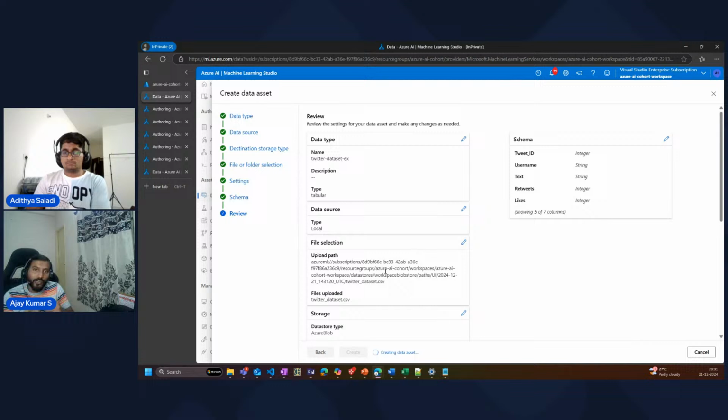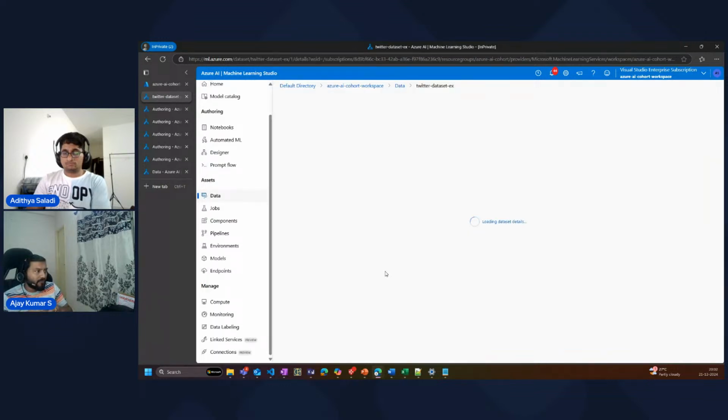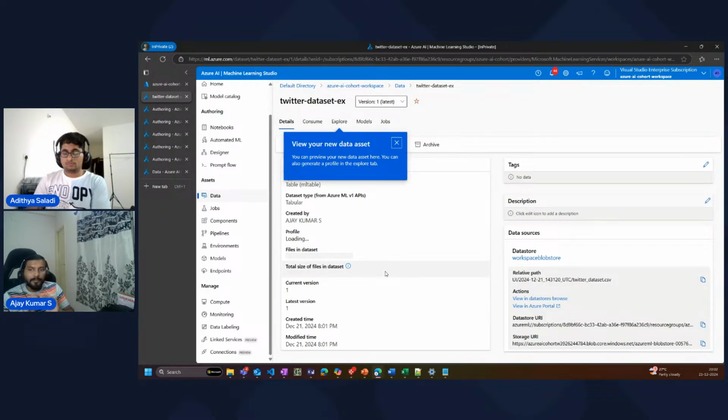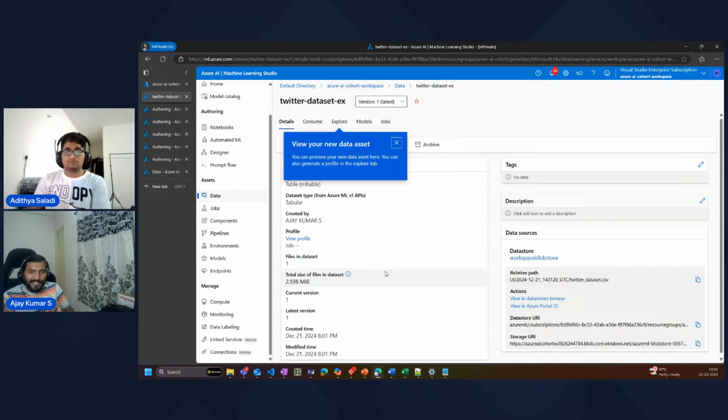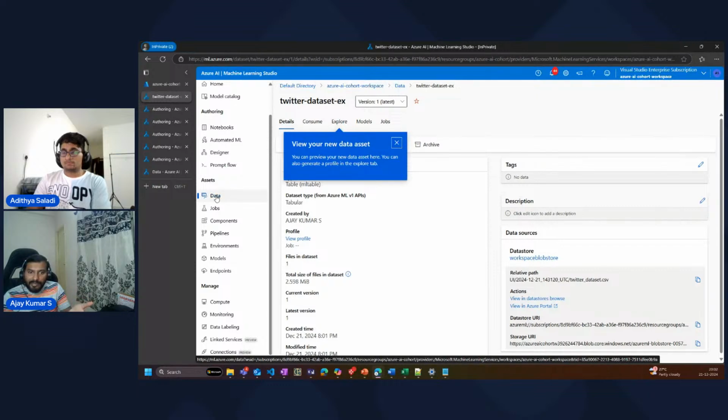So this is how you can upload it once, and you can also have an automated way to do it. You can use the Azure CLI and the Azure SDK to do this in an automated fashion. So this is how you do it in production. You upload the data set using the data asset here.